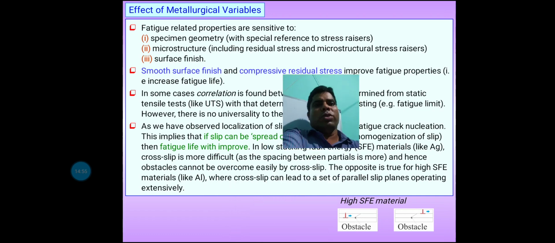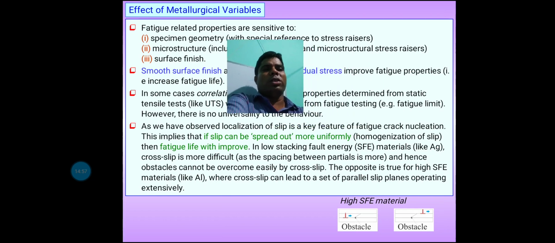As we have observed, most of the localized slip is a key to fatigue crack nucleation. This implies that if slip can be spread out more uniformly, that means homogeneity of slip, then fatigue life will improve.